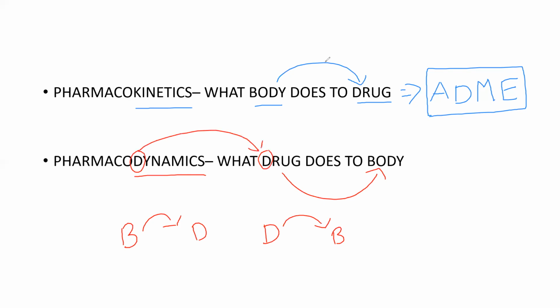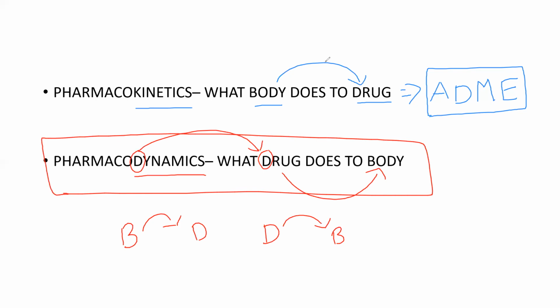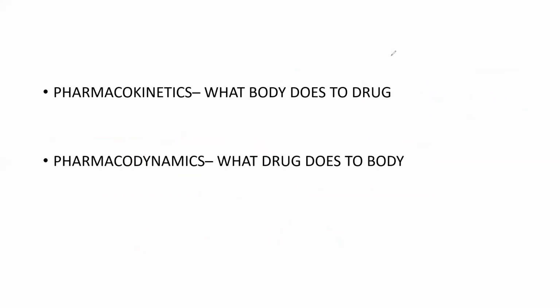So today we will be talking about pharmacodynamics completely. Is it clear what pharmacokinetics and pharmacodynamics are? So let's start pharmacodynamics now.